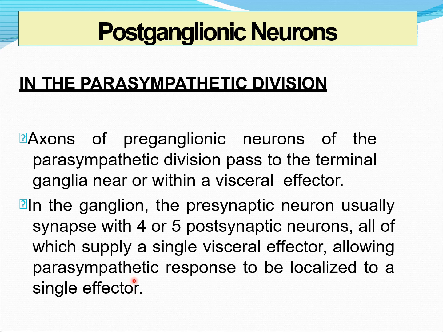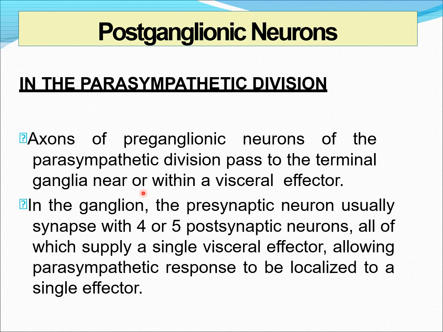In the sympathetic system, we have seen responses throughout the body from head to foot. Here, the parasympathetic nervous system response is localized, that is seen only in one of the organs. The reason is explained here. Preganglionic fiber straight away goes to terminal ganglia, and that terminal ganglia is within the organ or near to the organ.